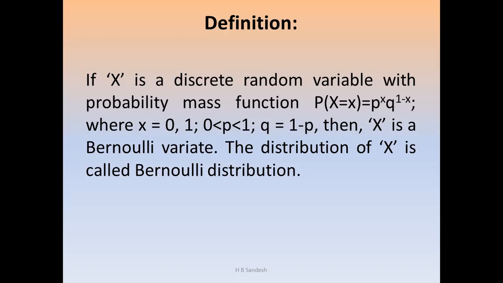Small x can take the value 0, 1. Small p is the probability of success and small q is the probability of failure. Therefore, p plus q is always equal to 1. In that way, probability always lies between 0 and 1, and q is equal to 1 minus p.